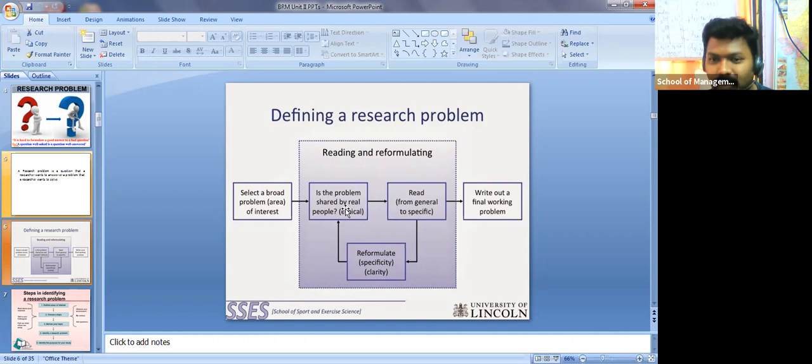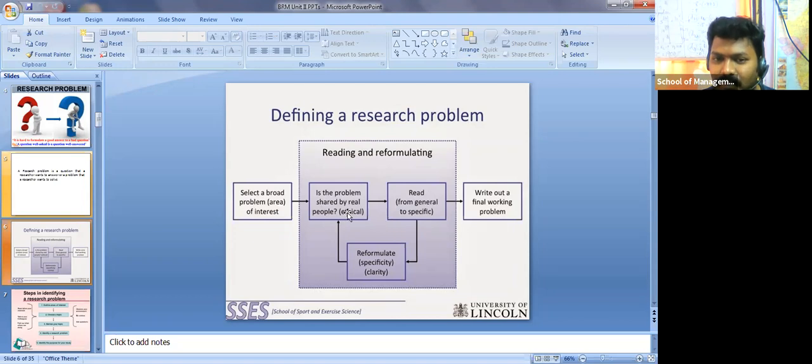No, not like that. Select a broad problem area of interest, and based on that, read about the problem and reformulate it into a specific, oriented one. Is the problem shared by real people, which is an ethical way, and read from general to specific? You do this in a circular way.